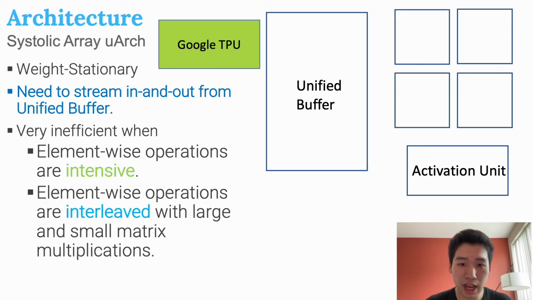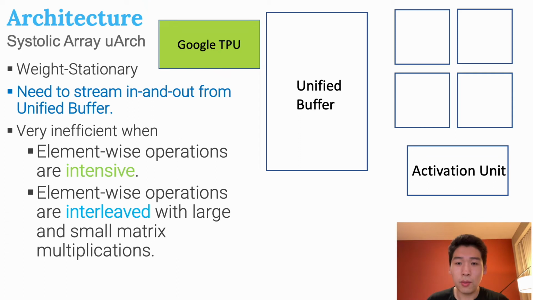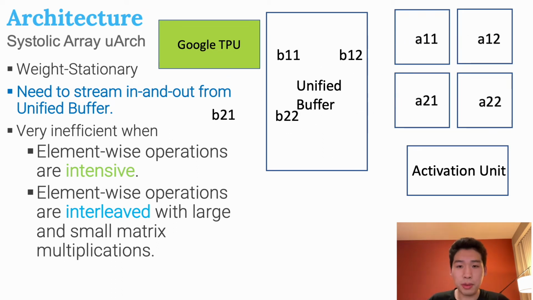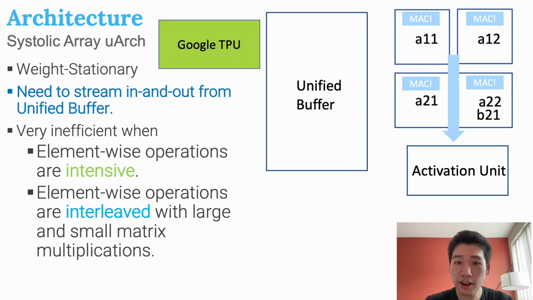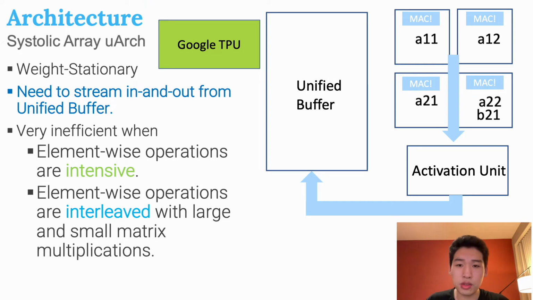It performs all the element-wise operations using an activation unit. When executing a matrix multiplication, the weights are first preloaded into the processing elements, and then the inputs are streamed into the array. After the multiply accumulations are done, the output is then streamed out of the array and is then fed into the activation unit to perform element-wise operations. And finally, the data is streamed back into the unified buffer. This architecture works well for a typical neural network where there aren't too many element-wise operations.